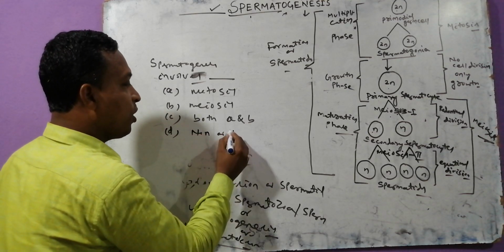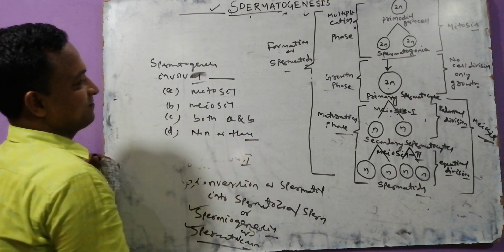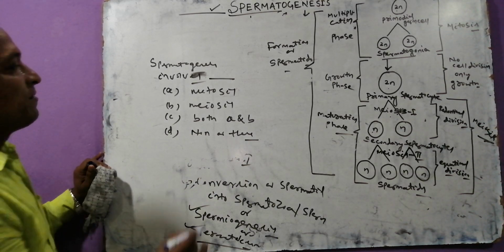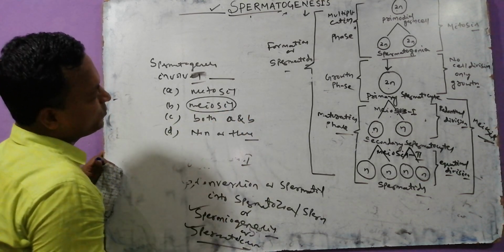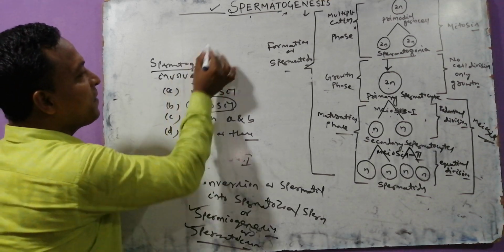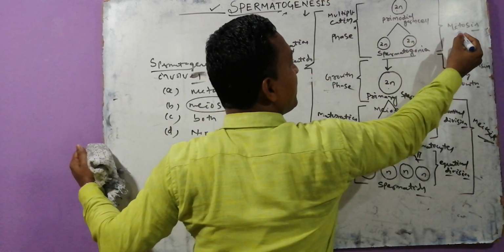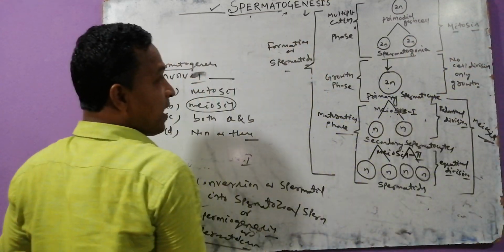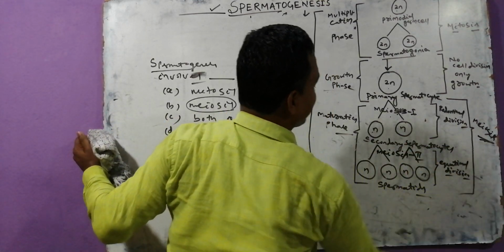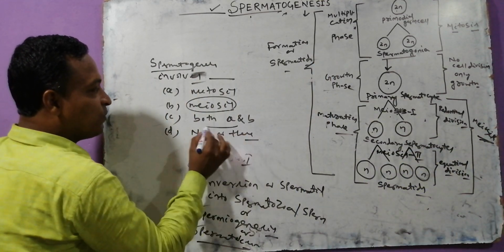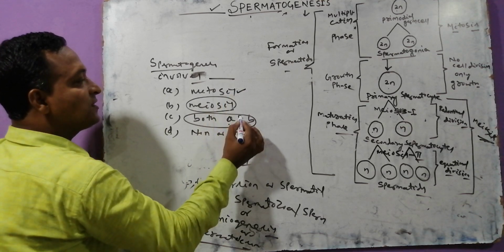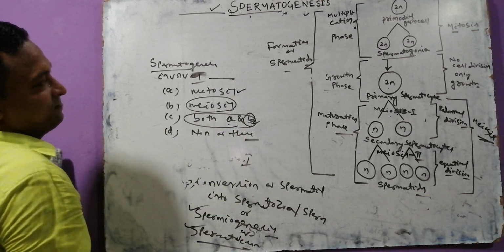D. None of this. Can you tell me the answer? Some think that meiosis is the answer. Not true. Because during spermatogenesis, in the first phase mitosis occurs, and in the third phase meiosis occurs. That means the answer is both A and B, that is mitosis and meiosis.